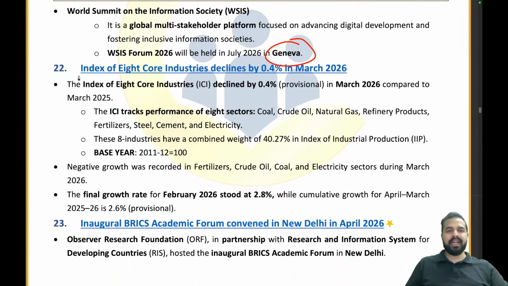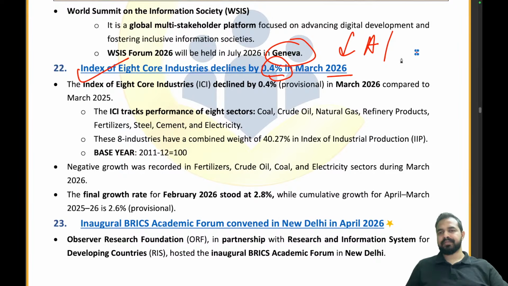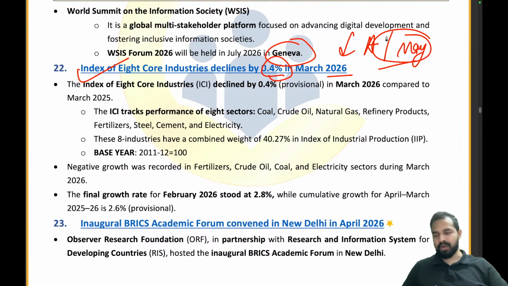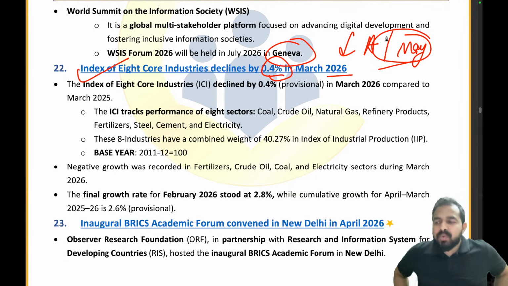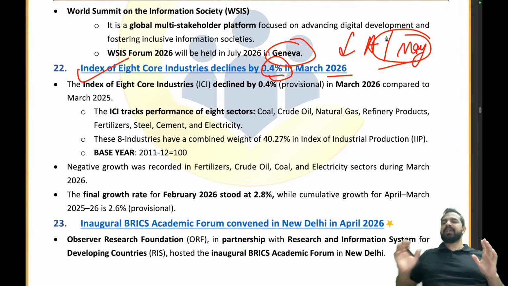So the next news article: index of 8 core industries declines by 0.4% in March 2026. My dear friends, again this is the date of March. By the time you have the examination, we will have the date of either April or May. So we are required to cover this part more from the exam point of view, but you can still understand the static portion of this news article. Now what exactly is this? Let's try to understand this.